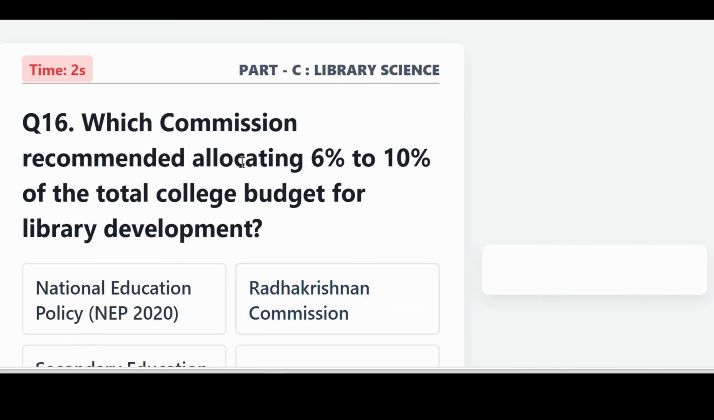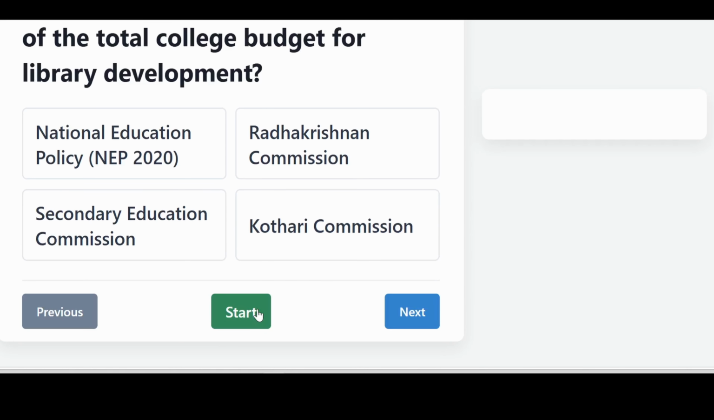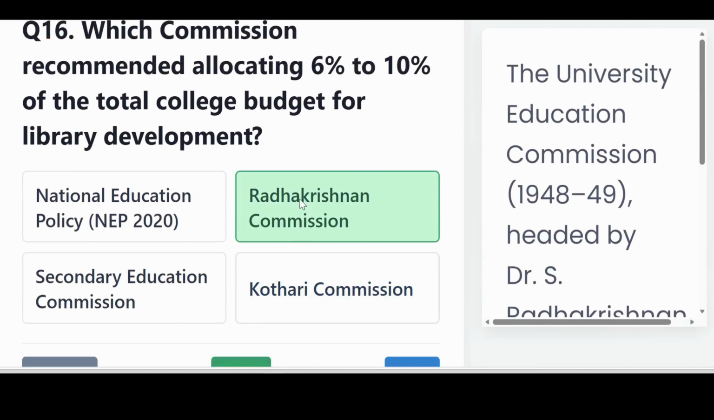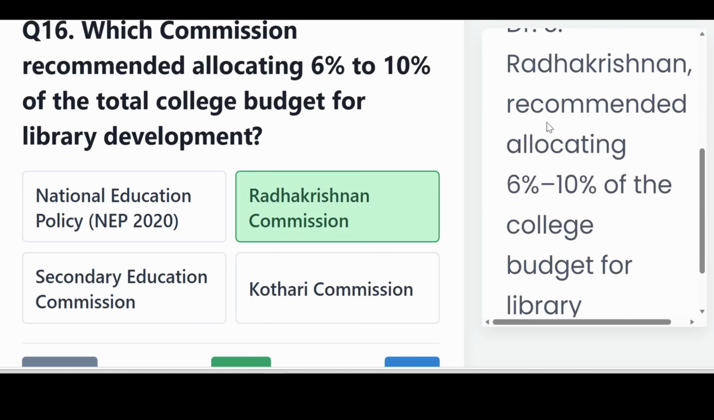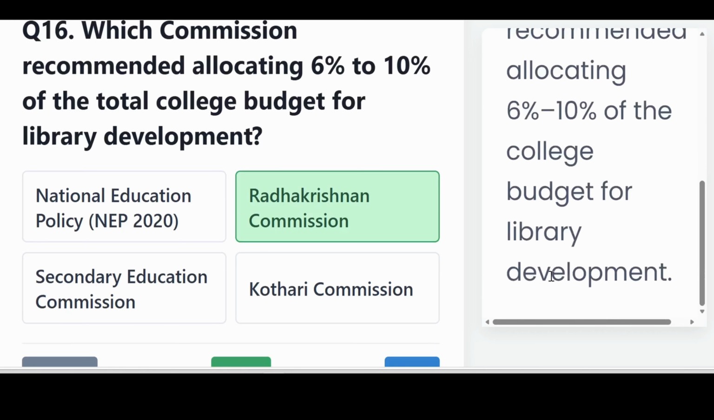Which commission recommended allocating 6% to 10% of the total college budget for library development? It is Radhakrishnan Commission. The University Education Commission, that is 1948-49, headed by Dr. S. Radhakrishnan, recommended allocating 6% to 10% of the college budget for library development.